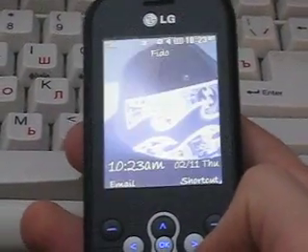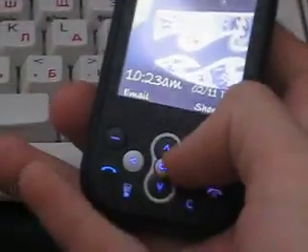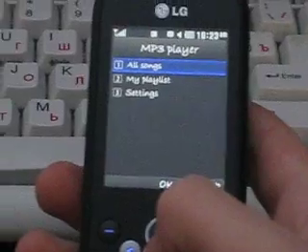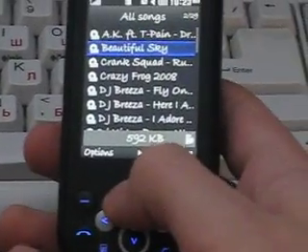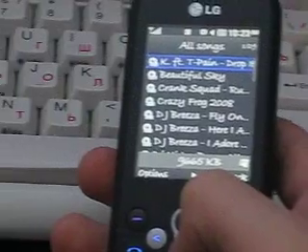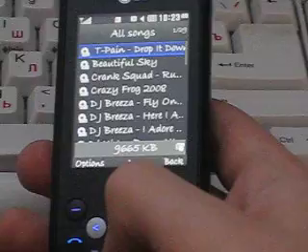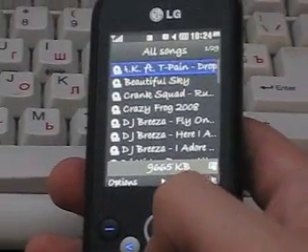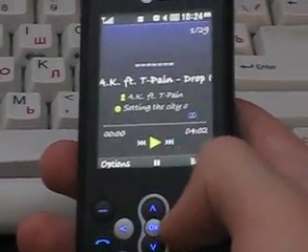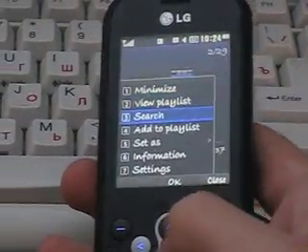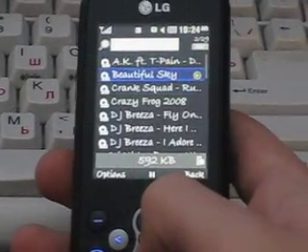So what you're gonna want to do is click on this little camera thing on the side, if you can see. Click on it, go up one, go into MP3 player, all songs. Then you're gonna have to play the song right above your set song when you got your phone, which is Beautiful Sky. So you're just gonna play that song, go one song forward to Beautiful Sky, options, search, then pick the song you want.